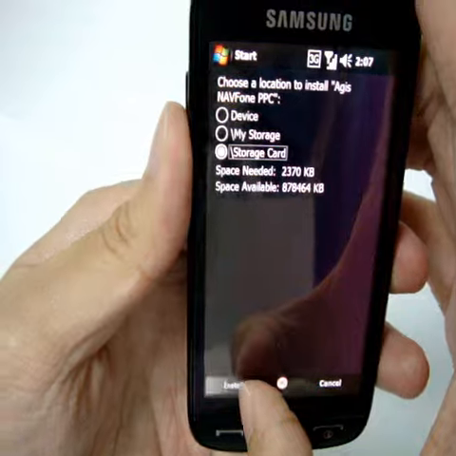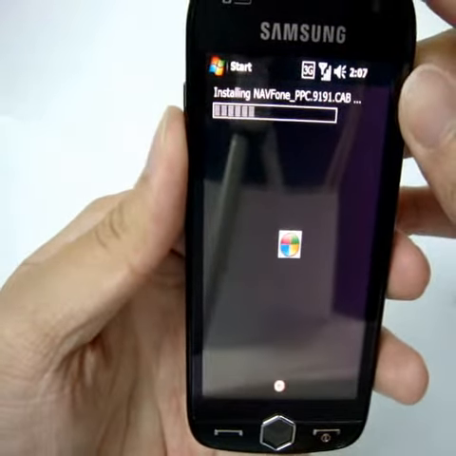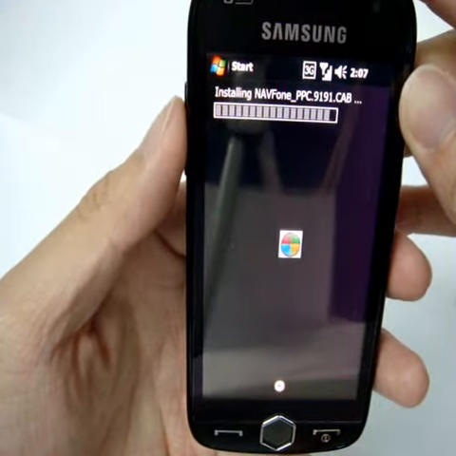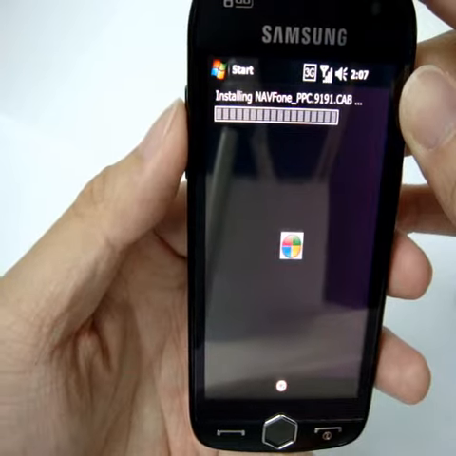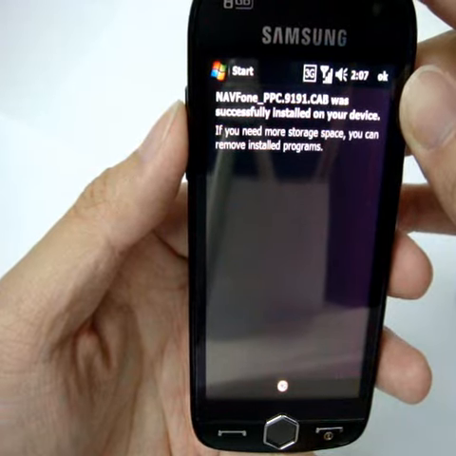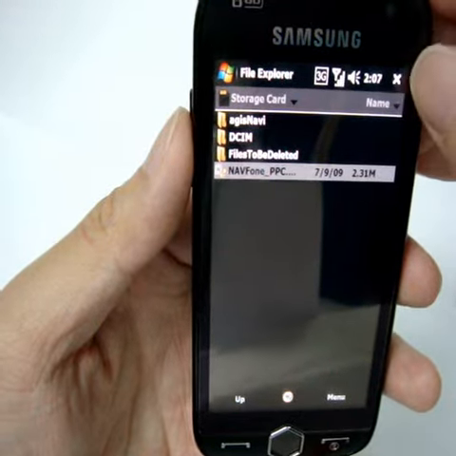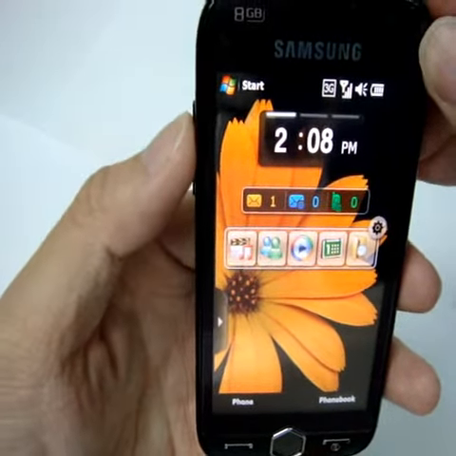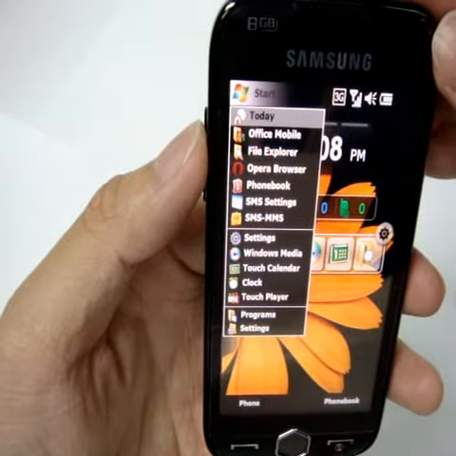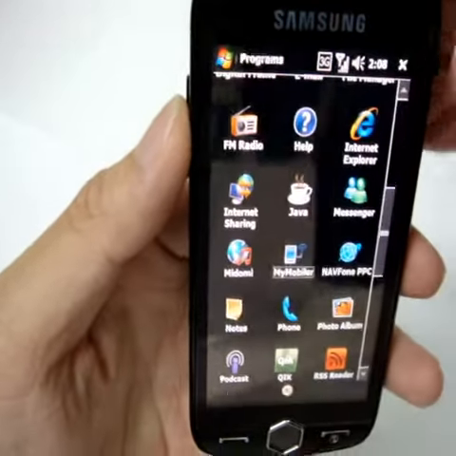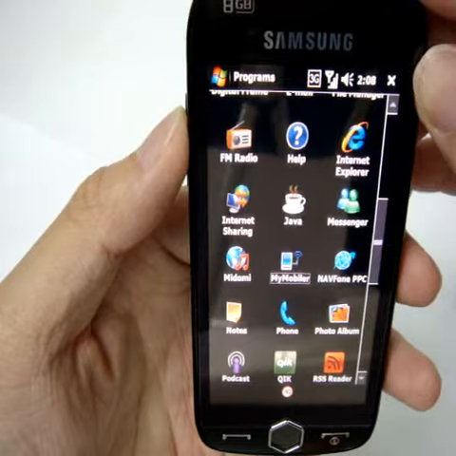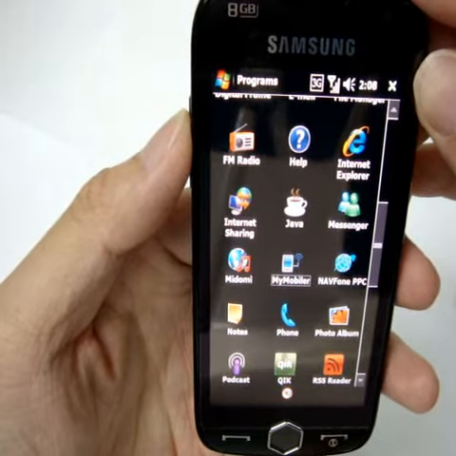Click Install. After successfully installed, click OK. Exit from storage card. Press Start. Go to Programs. Find NavFone PPC icon and select.